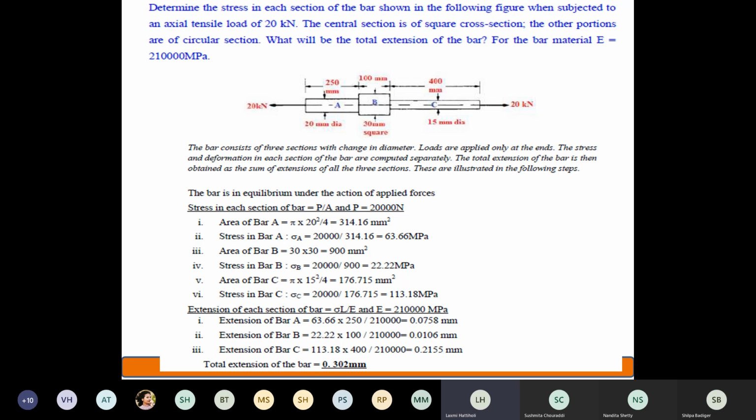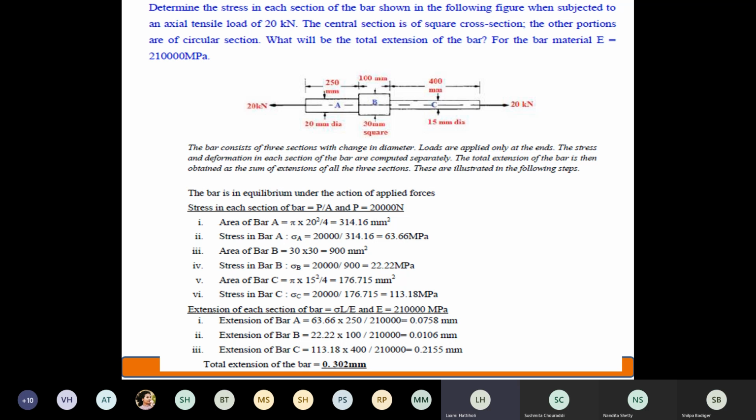Okay. Next, extension of each section of the bar. So the last question he has asked you in this particular problem is find out the total extension. So to find out the total extension from A, B and C, I should calculate extension at A, extension at B, then extension at C. So calculate it separately. First of all, extension of the bar A is equal to, how do you calculate the extension? It is a linear extension because I'm not calculating any lateral strain here. With the help of linear strain, I'm calculating now. So extension of the bar A is equal to, how can I calculate?